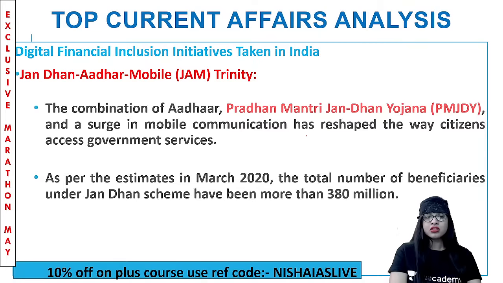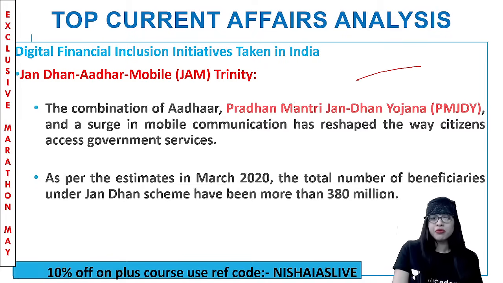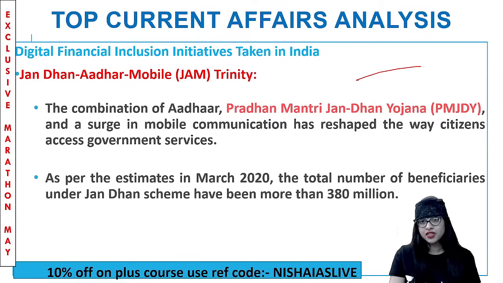Now, the combination of your Aadhaar, the Pradhan Mantri Jan Dhan Yojana, with the objective of attaining financial inclusion for the entire country, and a surge in mobile communication. Bringing your Aadhaar, your financial inclusion perspective by making people open bank accounts and connecting them with their registered mobile numbers, is called the JAM Trinity. This digital initiative has reshaped the way citizens access government services.